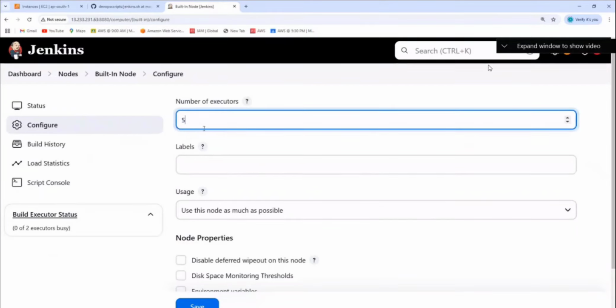2. Can you put here 5? That means how many builds will happen parallelly? Your wish. But don't give huge numbers because your machine will not handle it. Because multiple builds will be happening parallelly, right? It's not good. So put some small numbers. And then do you see this here?